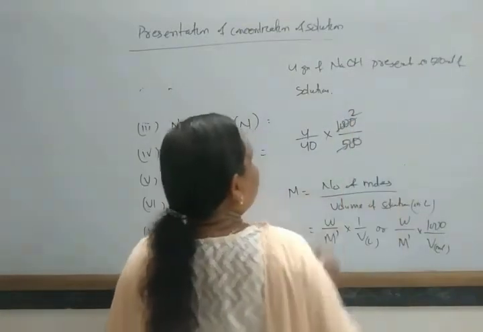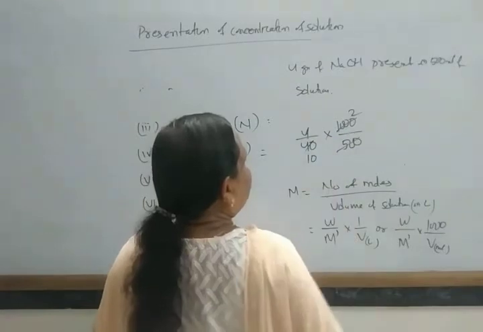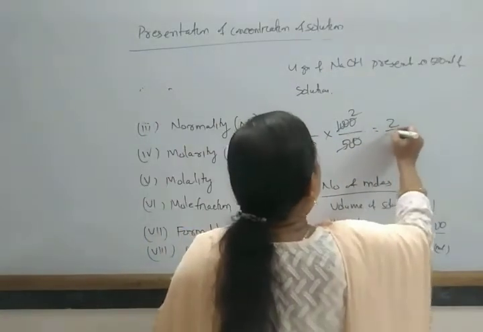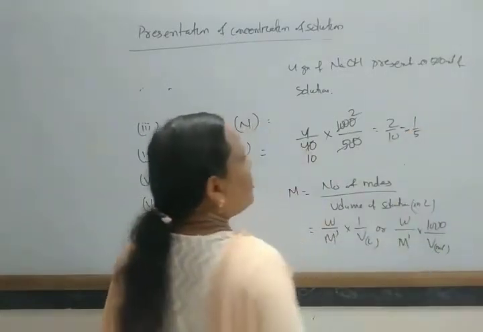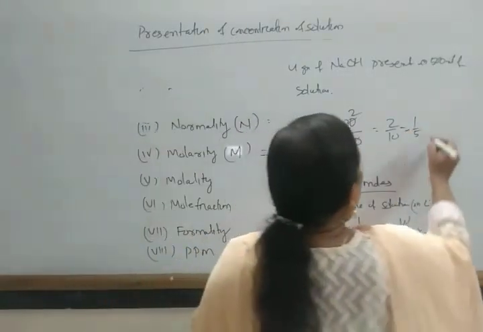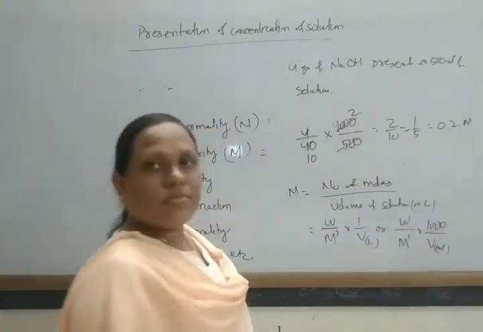So this is 2 and this is 10, 2 by 10, 1 by 5, that is equal to 0.2 M.